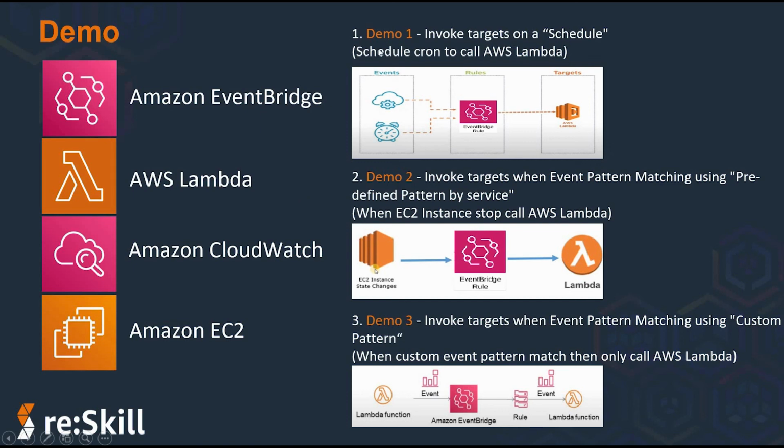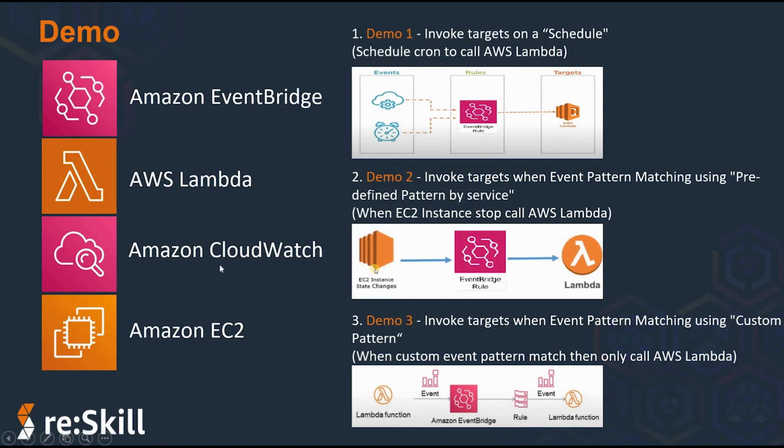In this session overall we learned how EventBridge scheduling, predefined and custom event pattern matching functionality work, along with demos 1, 2 and 3.